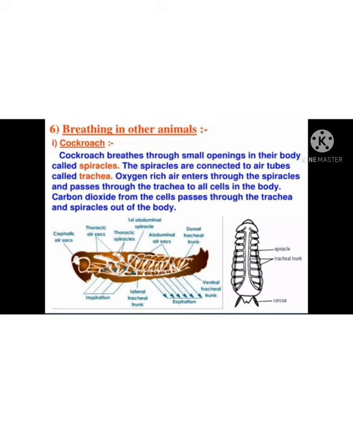Carbon dioxide from the cells passes through the trachea and spiracles out of the body. So vice versa is happening. From the cells, the carbon dioxide comes out through the trachea, and through the spiracles it moves out of the body. Air enters through the spiracles and moves out also through the spiracles. Can you understand how insects respire?